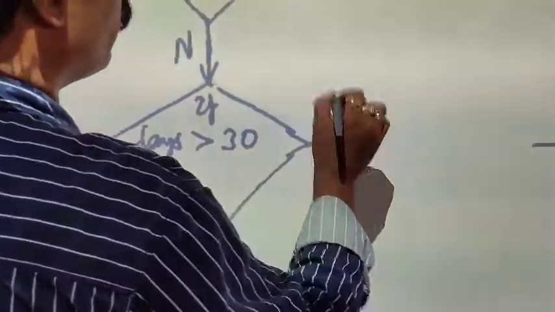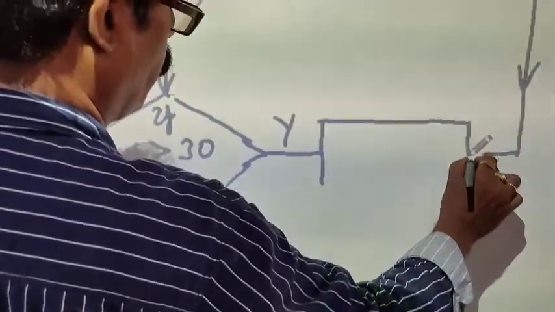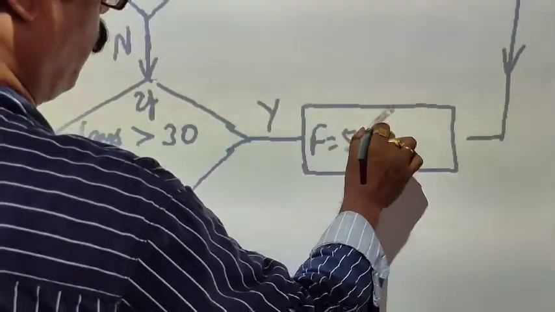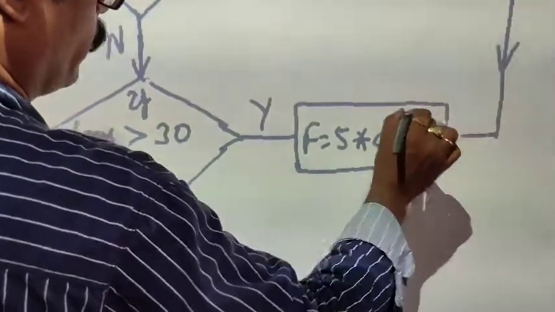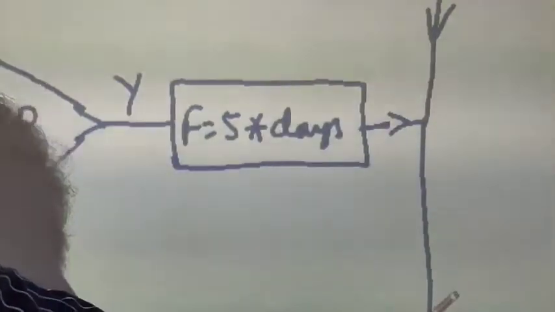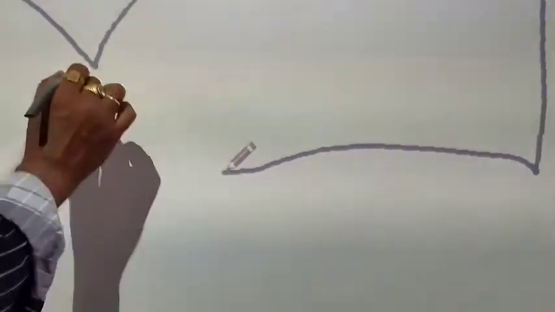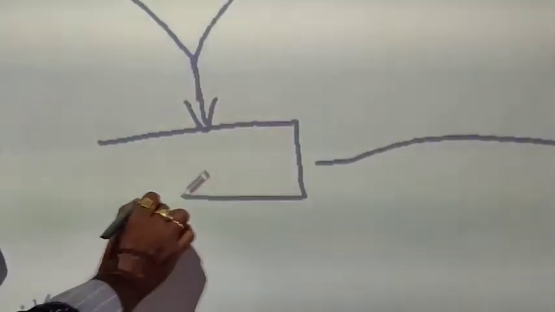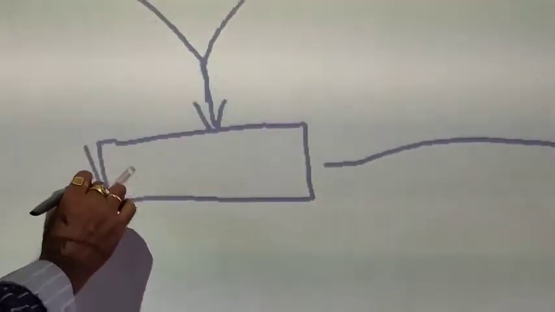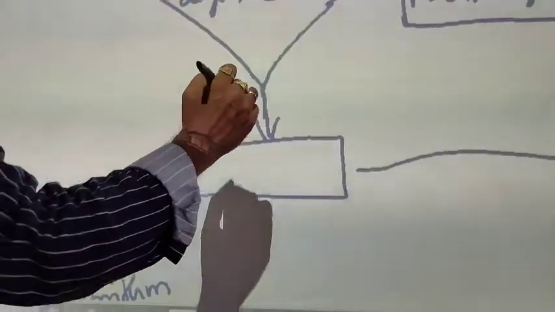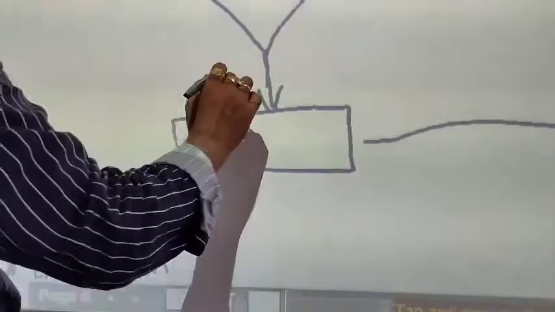then we are going to calculate the number of days. The fine will be f equals 5 into days. This will be the value. Then it goes straight away again from here and comes down to this particular part. Here we are calculating the fine charge for above 30. If it is yes, then it is here.